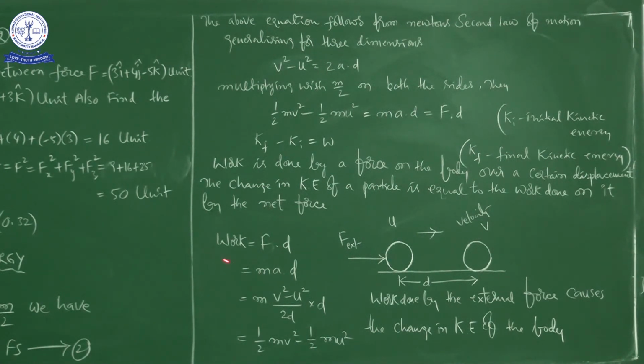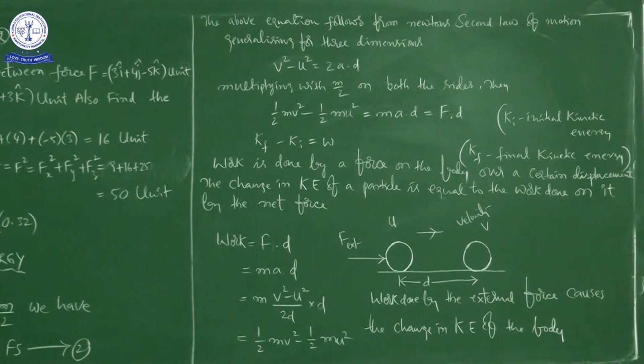Okay. It is from the definition, right? So mathematically work is the scalar product of force and displacement vectors. I will repeat once again: work is said to be done when a body is displaced along the direction of applied force.